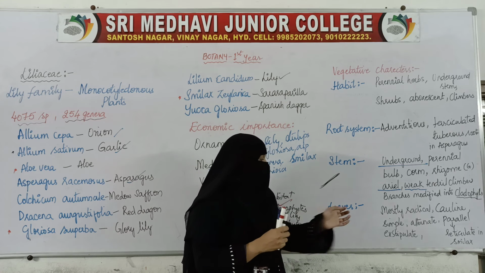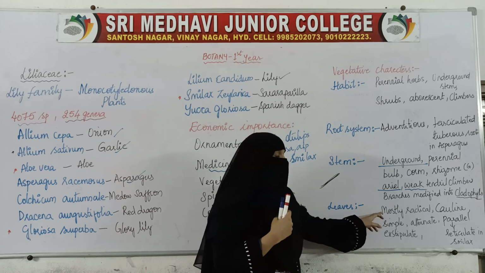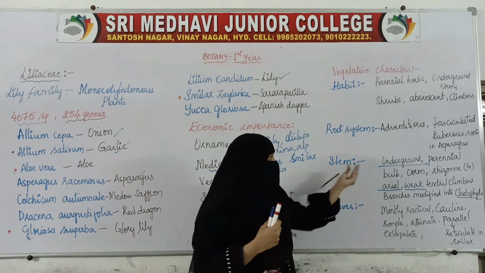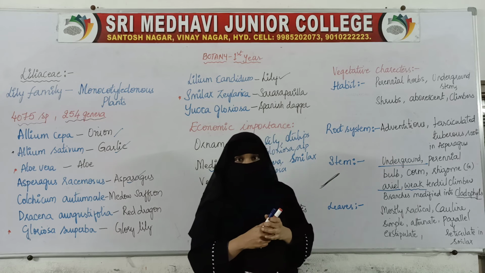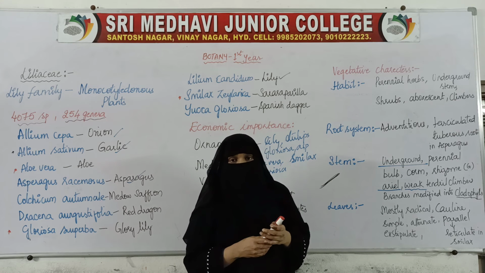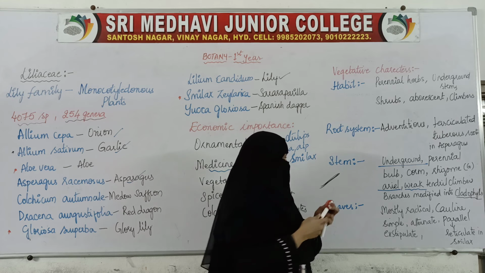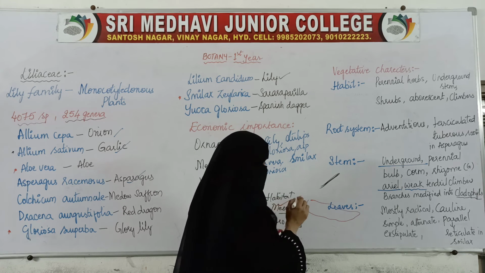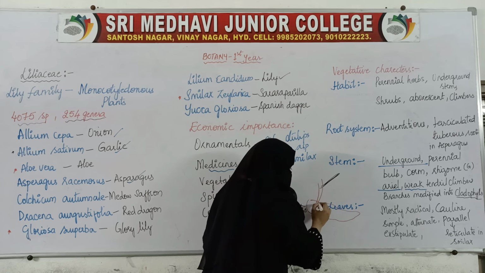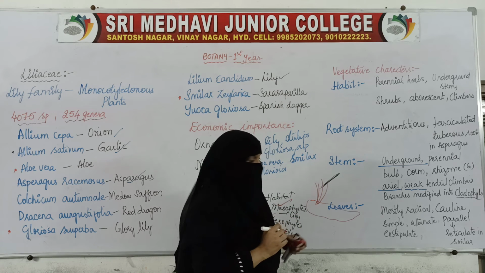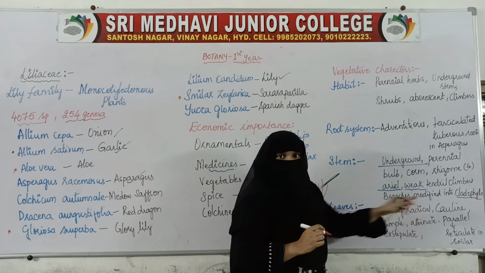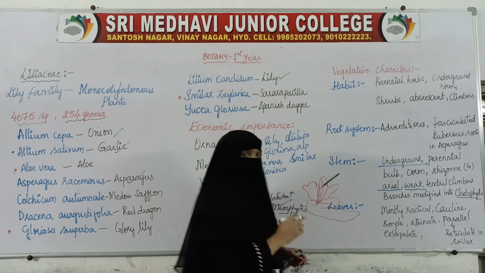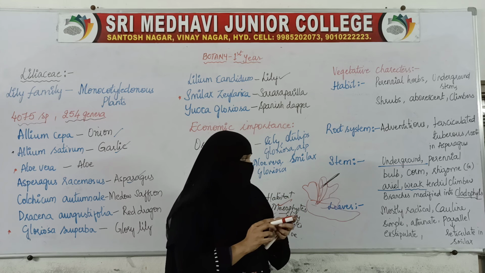Okay, so now coming to the leaves, here mostly radical leaves. Radical leaves in the sense the leaves which arise from the base of the stem. For example, if this is the underground stem, this is the garlic, the underground stem, here the leaves will be arising from this underground stem. So such leaves are called radical leaves. In some plants it forms a rosette-like structure. The leaves which come out from the underground stem form a rosette-like structure as well.